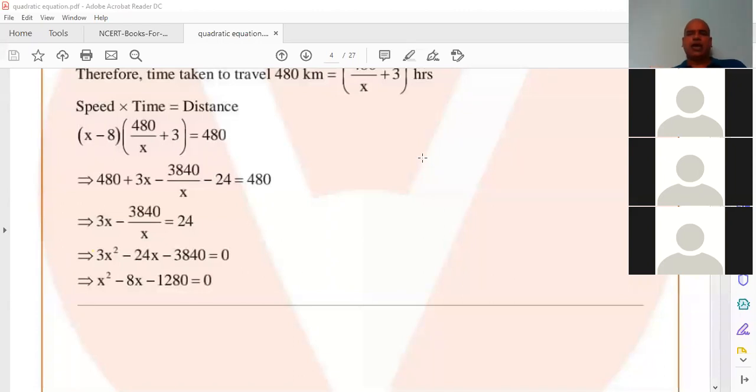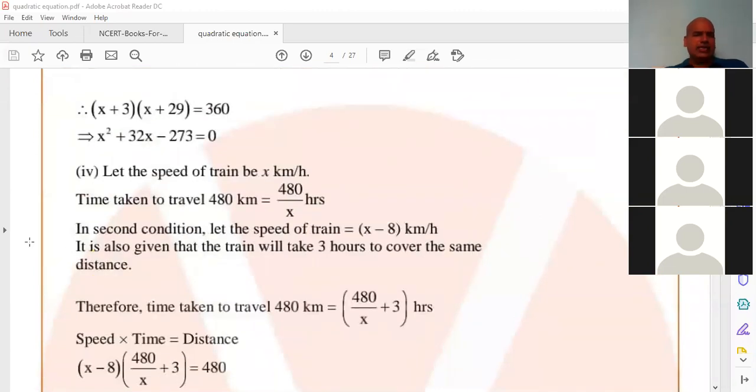Solve it, anyone, and tell me: 480 by x minus 8 minus 480 by x is equal to 3 hours. Roughly solve, you have to get this equation. Whether you are getting this equation or not, I want to check: x square minus 8x minus 1280. Sir, once you tell again, sir, not understood.